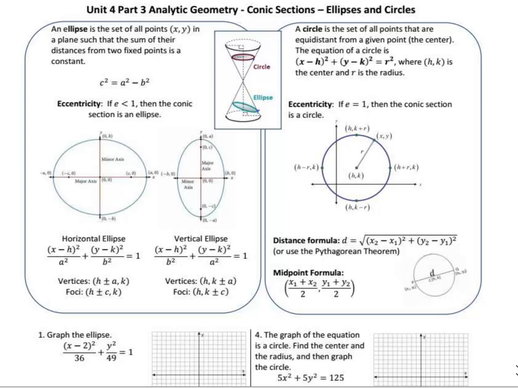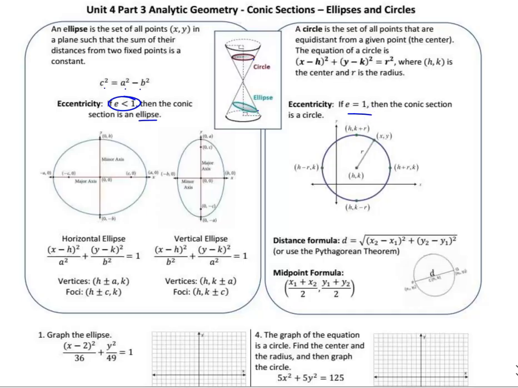Well, the main difference here, if you remember on hyperbolas, we did c squared is equal to a squared plus b squared. Well, now we're going to do c squared is equal to a squared minus b squared. And for eccentricity, if e is less than 1, we're dealing with an ellipse. If e is equal to 1, we're dealing with a circle.